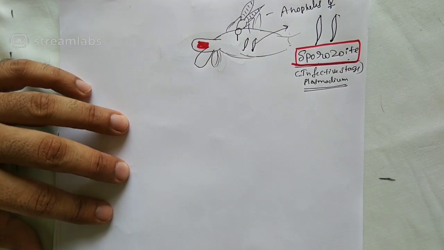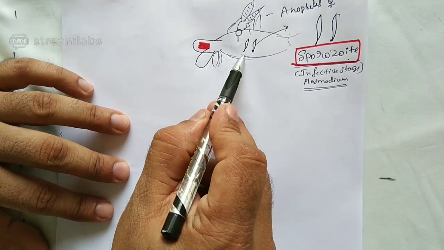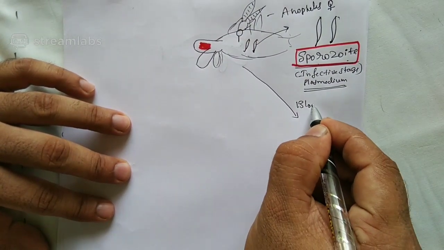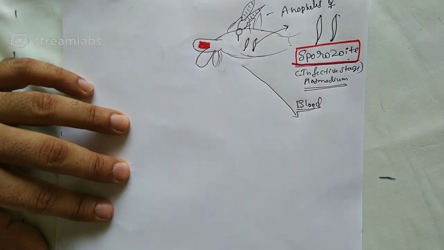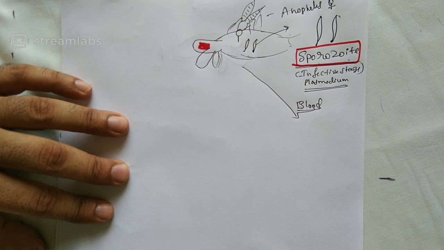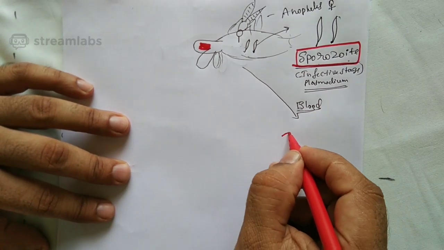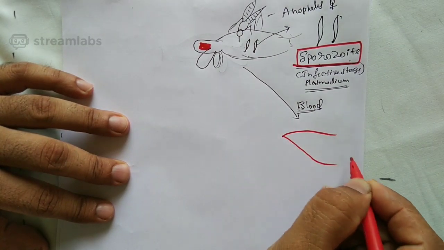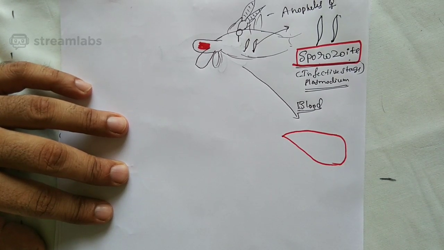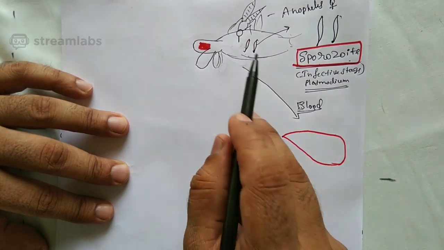Now, from the bloodstream, writing blood here, the sporozoite will enter another part of the body. The other part of the body where it enters is the liver.